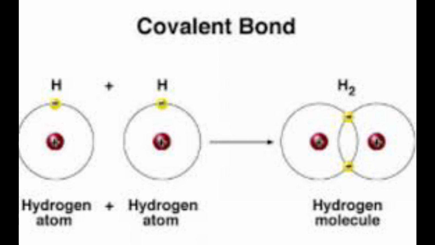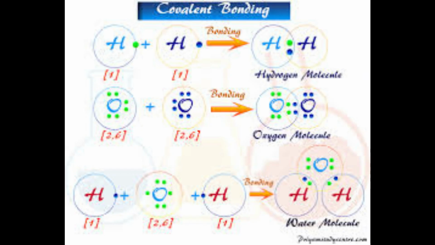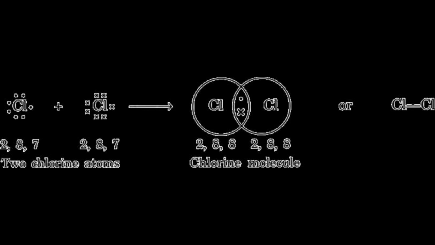Hydrogen. Hydrogen is a nonmetal. Hydrogen has its atomic number as 1, so it has only one electron in its K shell. One hydrogen atom donates one electron, another hydrogen atom donates another electron. Therefore, one electron pair is shared between two atoms, and it forms a single bond. Likewise, chlorine. Chlorine's atomic number is 17. Its electronic configuration is 2 in the K shell, 8 in the L shell, 7 in the M shell. Likewise, two chlorine atoms combine by sharing a single electron each to form a single bond.